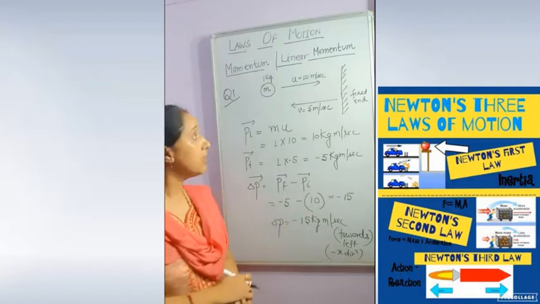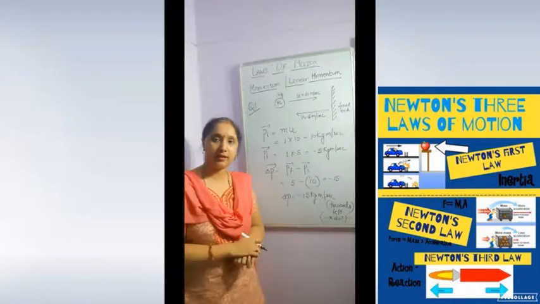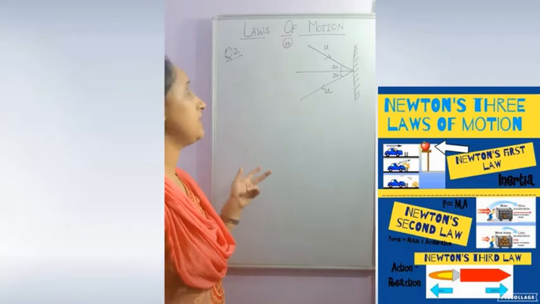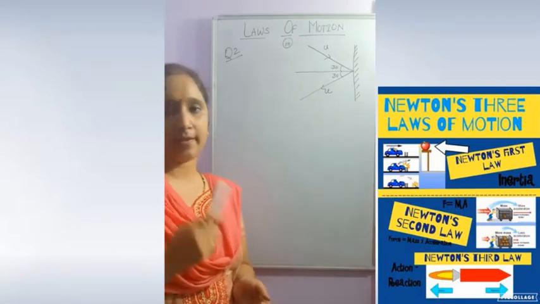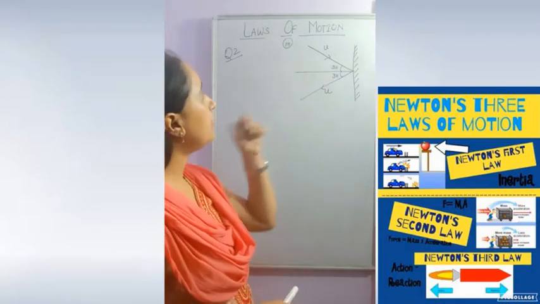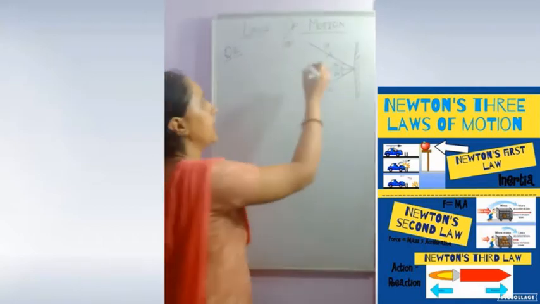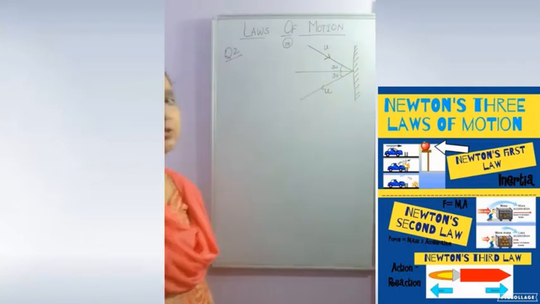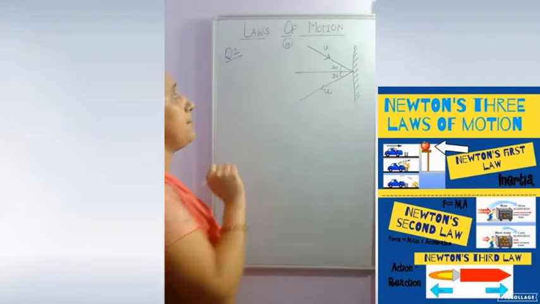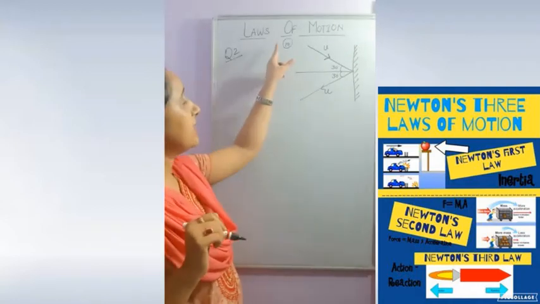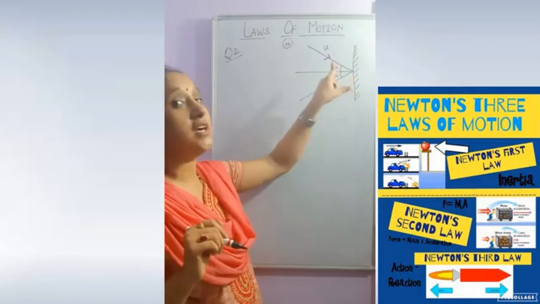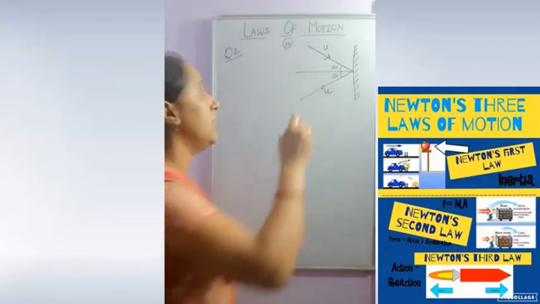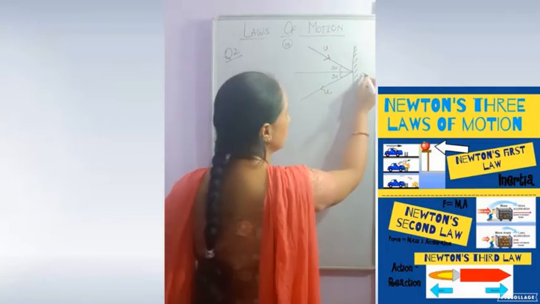Okay student, are you able to understand this numerical? Let me explain momentum with the help of another example. I have drawn one figure. In this figure, I am not writing the question, only by the figure I am explaining the question. Suppose there is an object of mass m and it is incident at an angle of 30 degrees from the horizontal towards this fixed point.